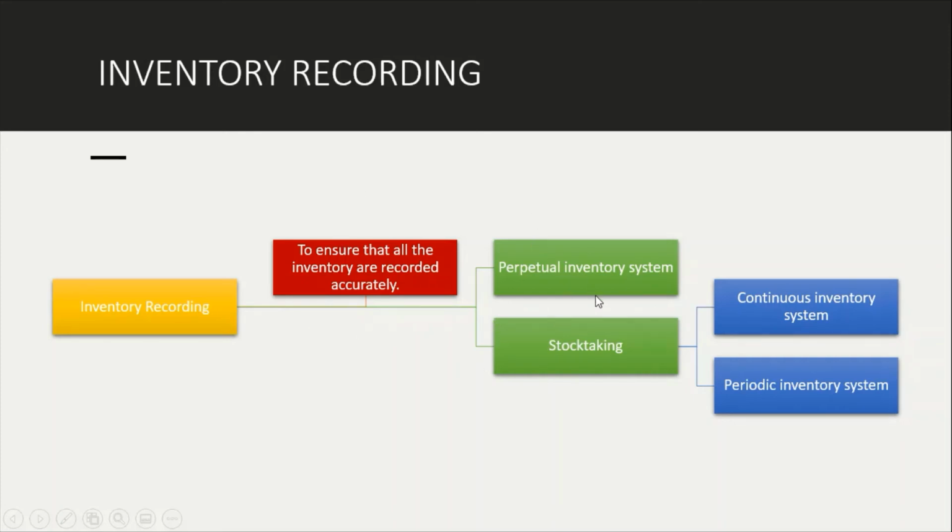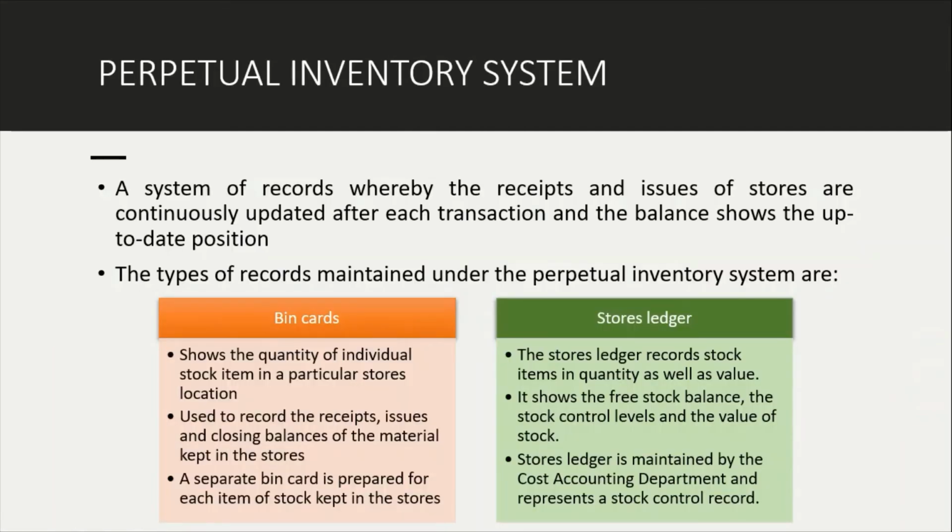The recording is divided into two: the perpetual inventory system and periodic inventory system. The perpetual inventory system is a system of records whereby the receipt and issue of stores are continuously updated after each transaction, and the balance shows the up-to-date position.